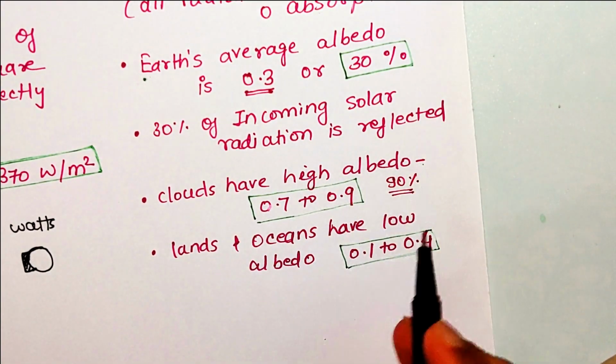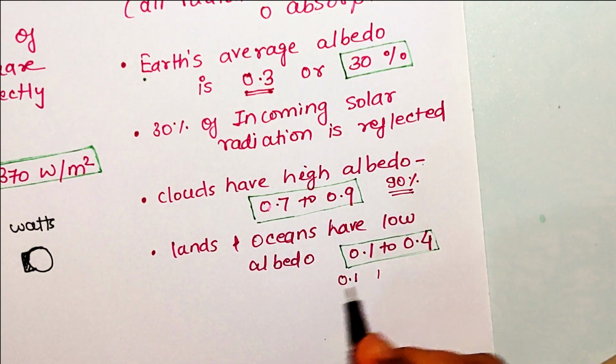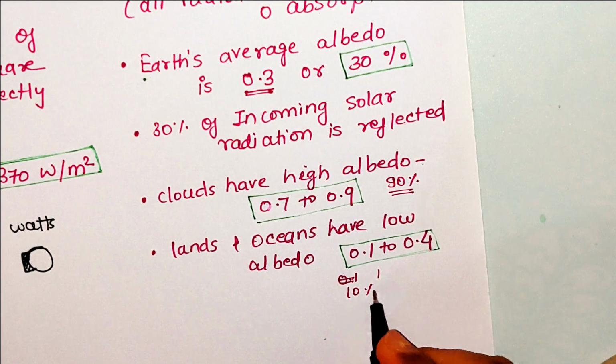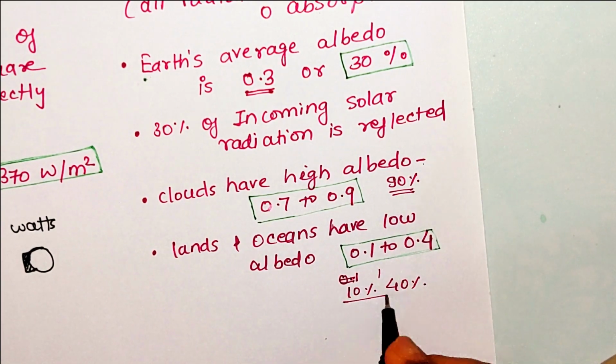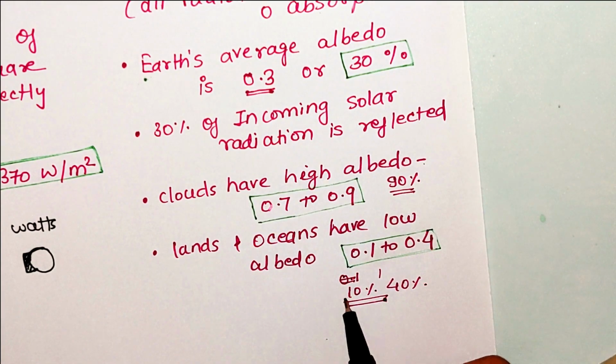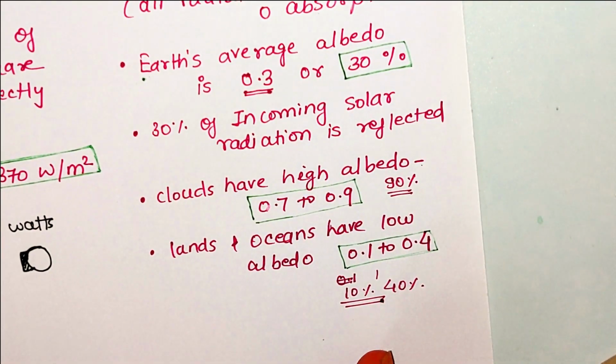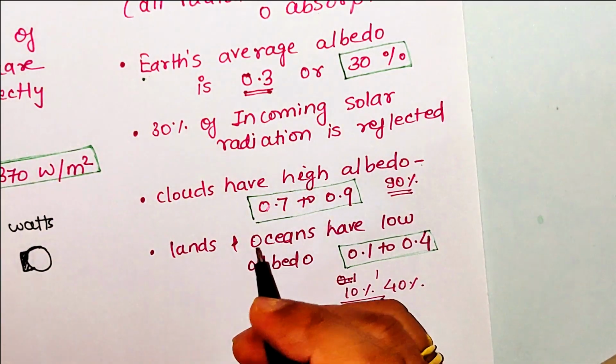Lands and oceans have very low albedo. It is somewhere between 0.1 to 0.4, which means 10% to 40% of the radiations will be reflected if they hit land and the oceans. The rest of the radiations will be absorbed. So this was the second stage of greenhouse effect.